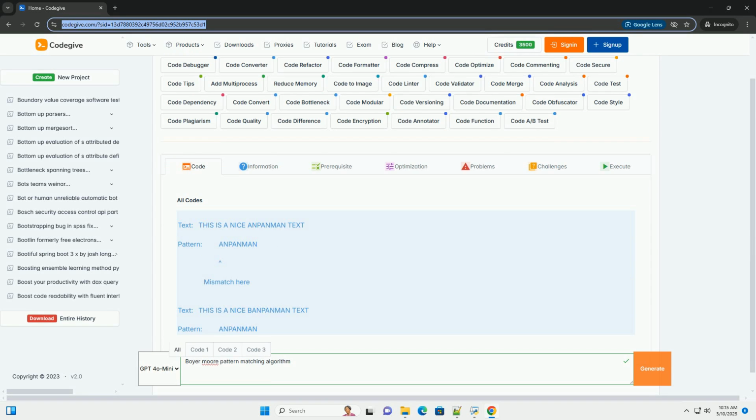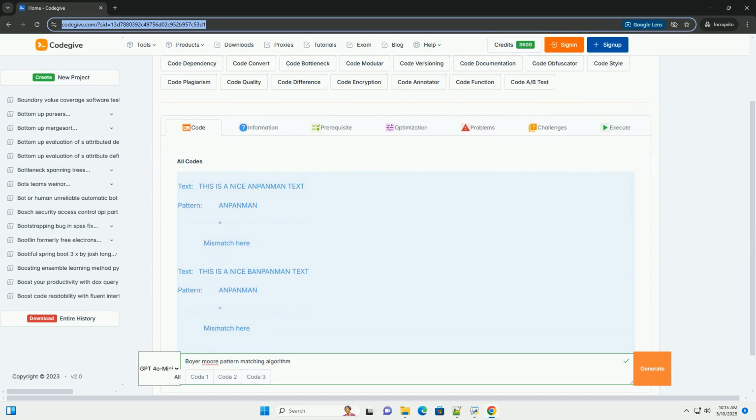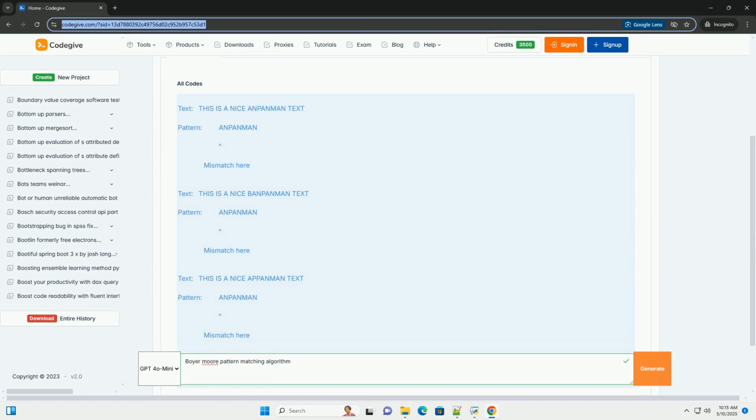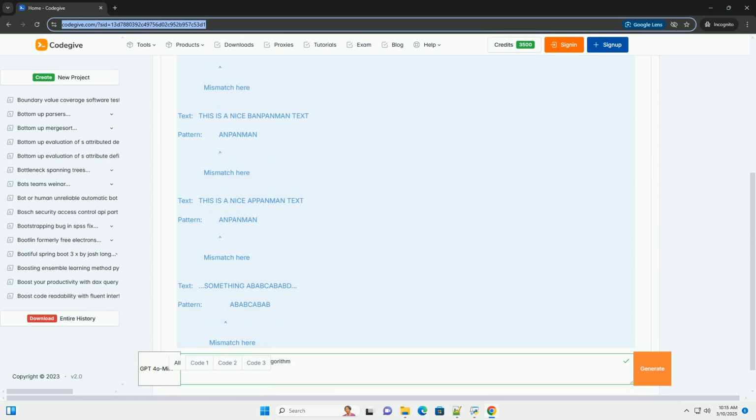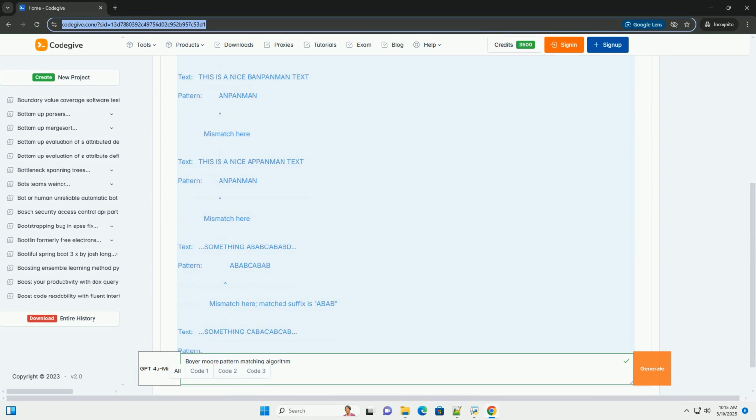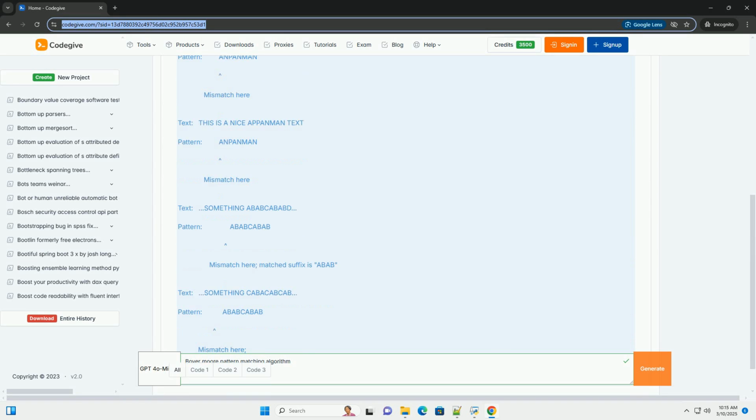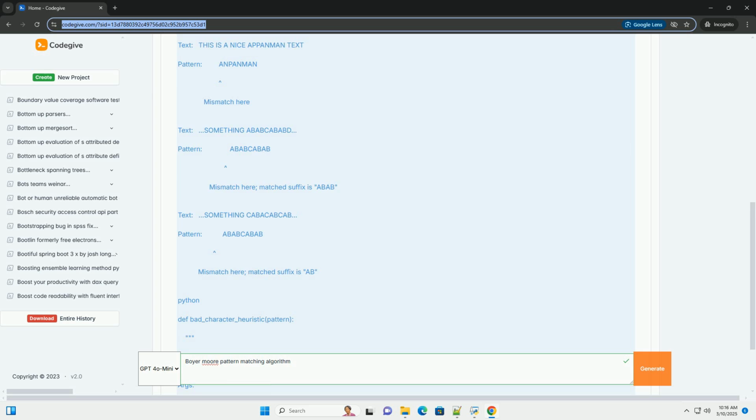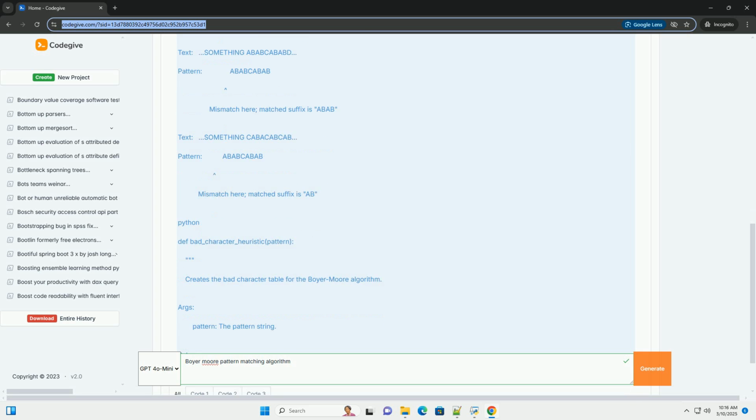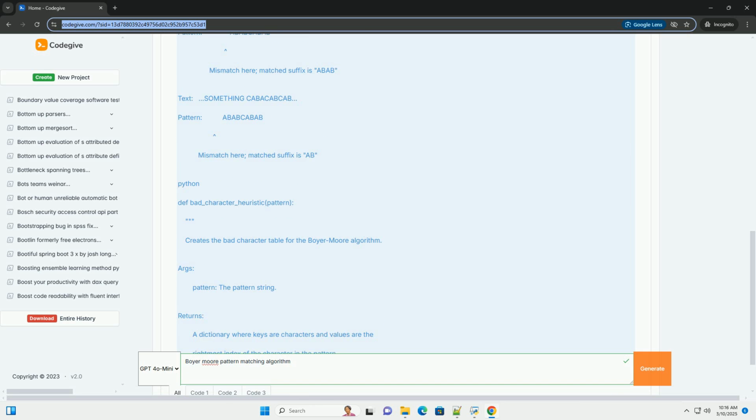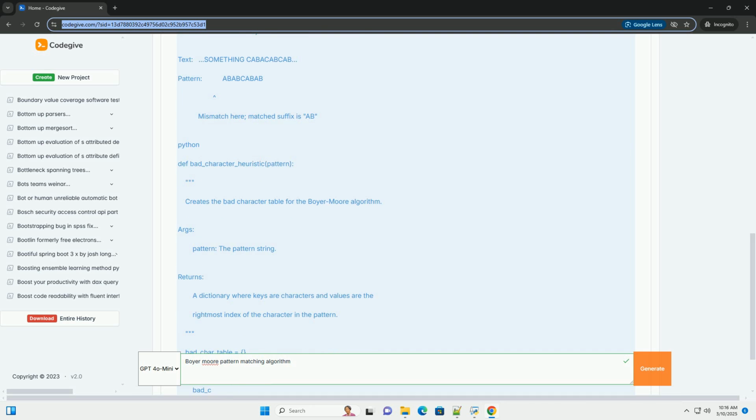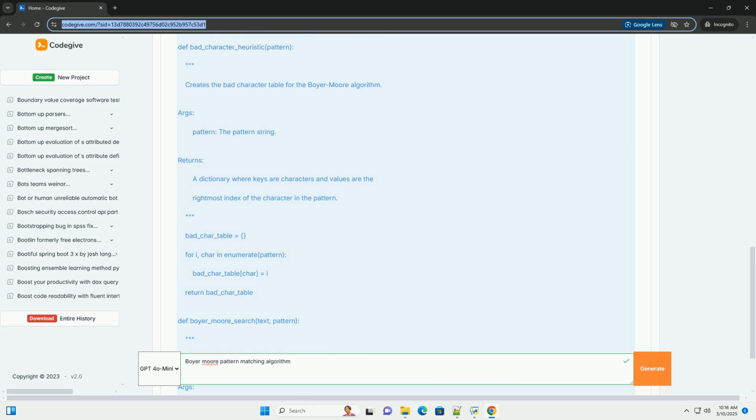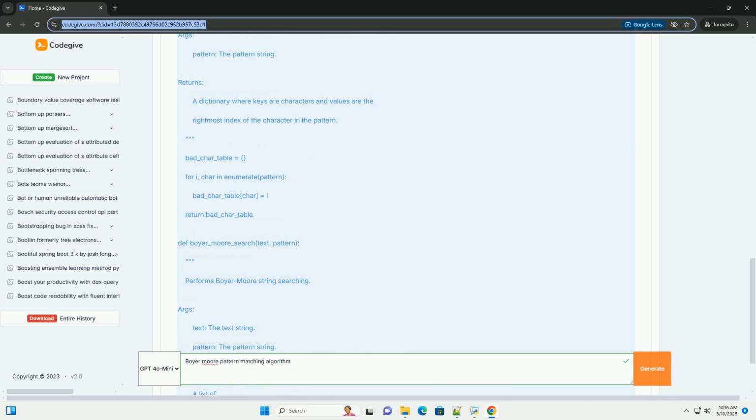Boyer-Moore string searching algorithm, a detailed tutorial. The Boyer-Moore algorithm is a highly efficient string searching algorithm known for its speed, particularly when searching for long patterns in relatively long texts. It's often considered the most efficient general-purpose string searching algorithm in practice. Unlike simpler algorithms like naive string searching or the Knuth-Morris-Pratt (KMP) algorithm, Boyer-Moore gains its efficiency through two key techniques.